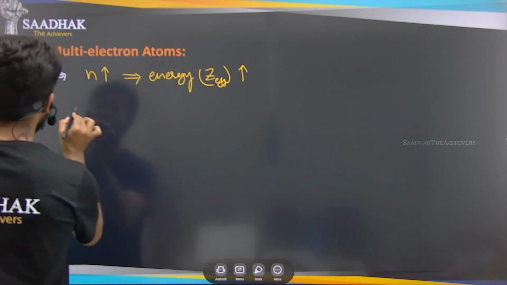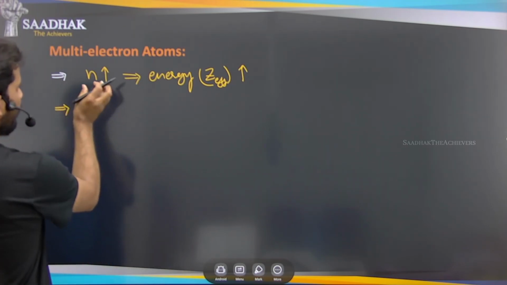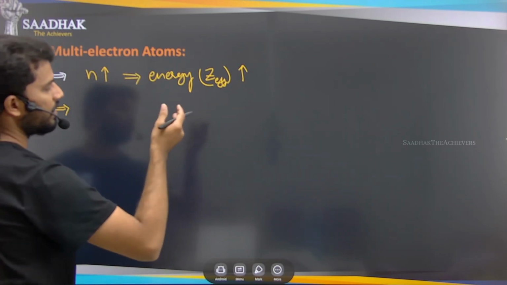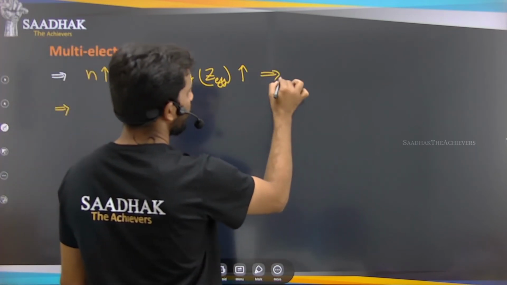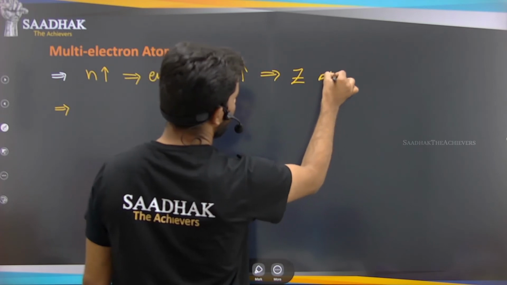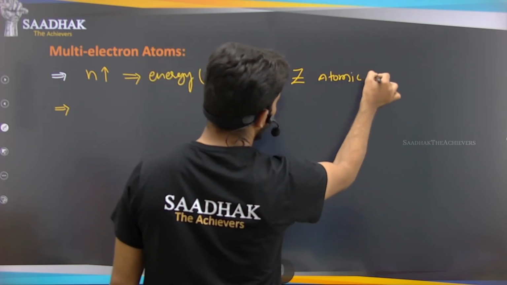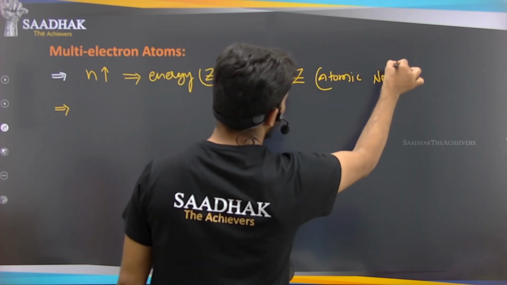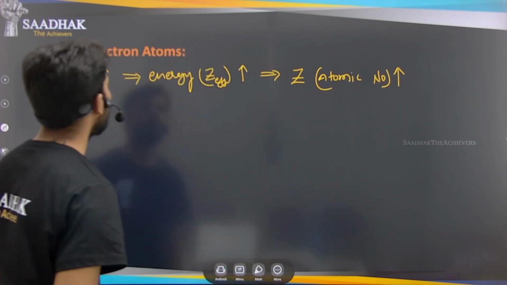Now, if n is increasing, it means Z is increasing, that is, the atomic number is also increasing. When the atomic number is increasing, what happens?